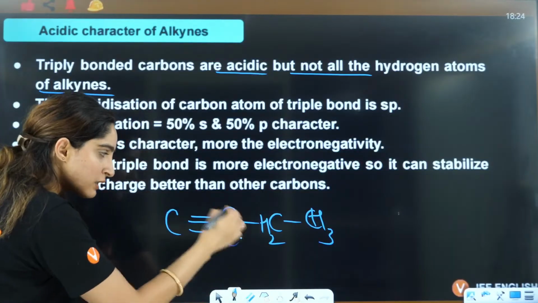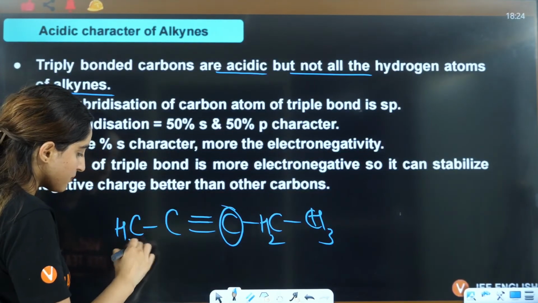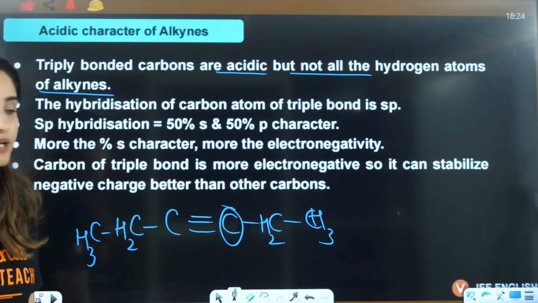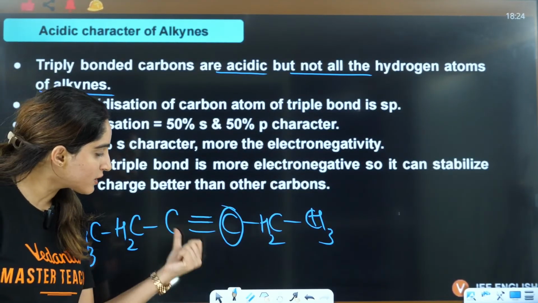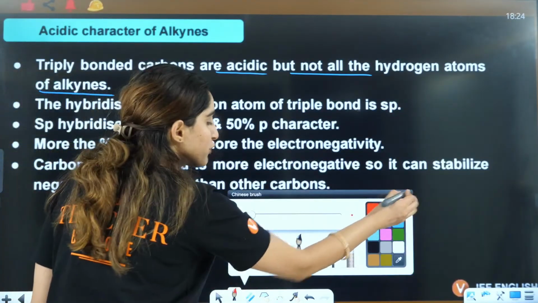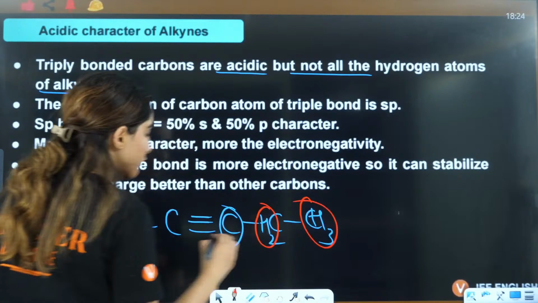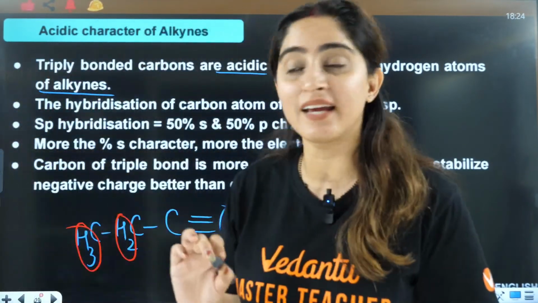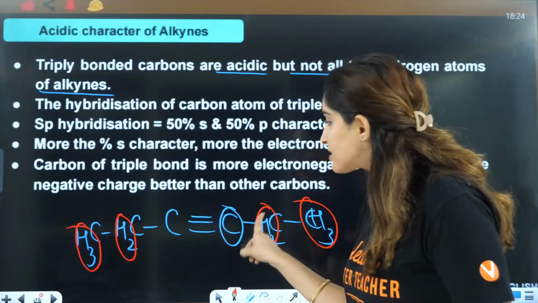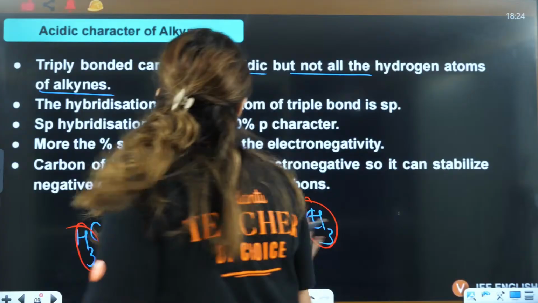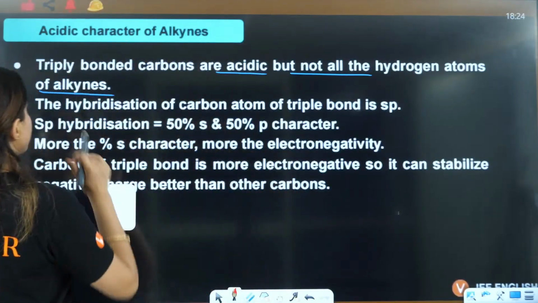Here in this case, if you have something like this, it has no acidic hydrogen, because to the triply bonded carbon there is no hydrogen attached. And these hydrogens, these hydrogens, they are not acidic in nature. Only those hydrogens which are connected to the triple bond are acidic in nature, right?